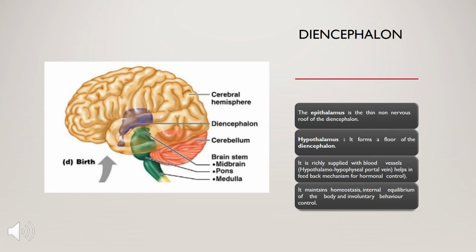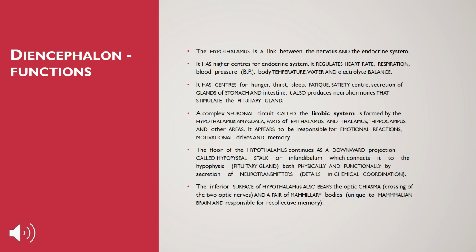Now it is richly supplied with blood vessels, and it helps in feedback mechanisms for hormonal control. It maintains homeostasis, the internal equilibrium of the body, and involuntary behavior is also controlled by the hypothalamus of the diencephalon. Let us concentrate on the functions of the diencephalon.